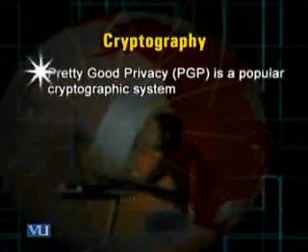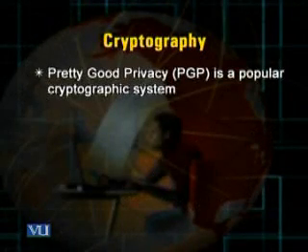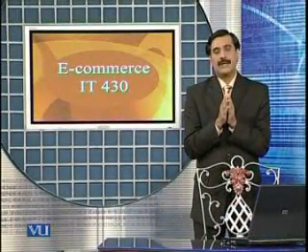Then there is a term PGP, pretty good privacy. Pretty good privacy is the name of a very popular cryptographic system which was developed somewhere in 1991 by a German called Phil Zimmermann.